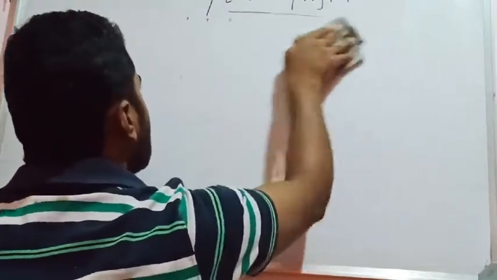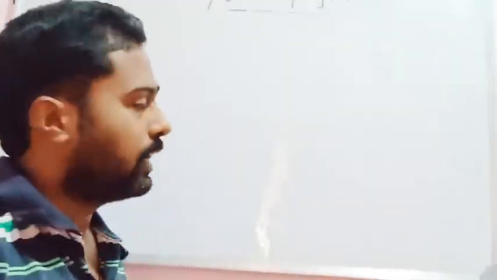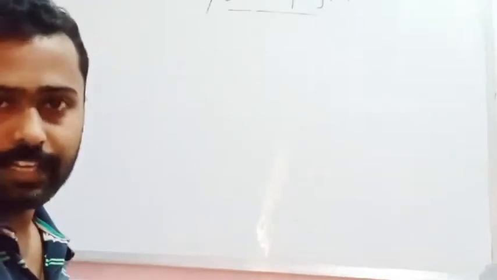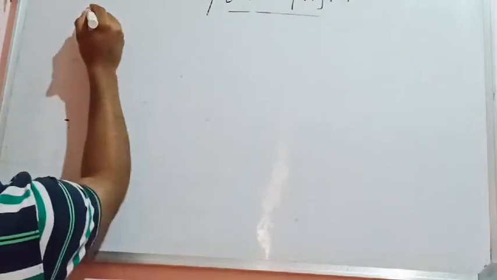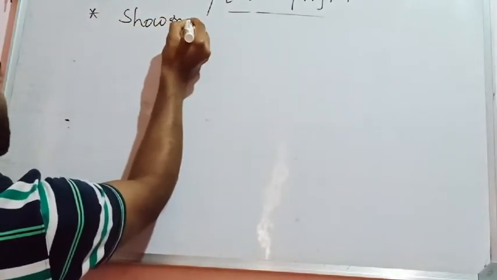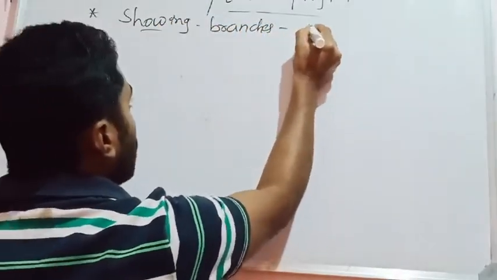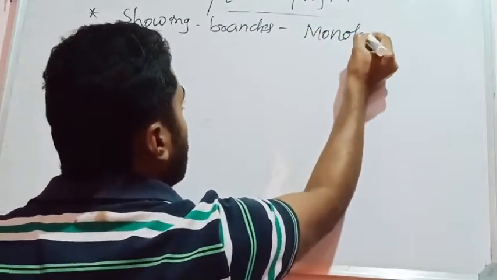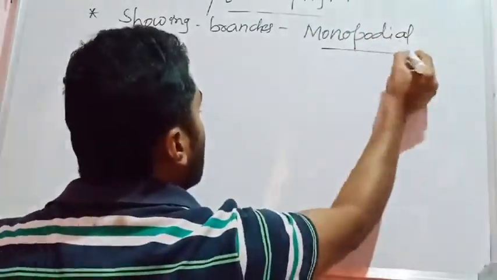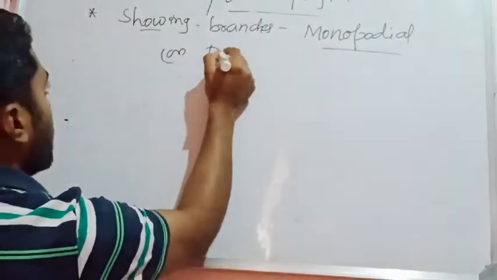The stem shows branches, and the branching may be monopodial, meaning the branching takes place in only one direction, or we can see dichotomous branching.